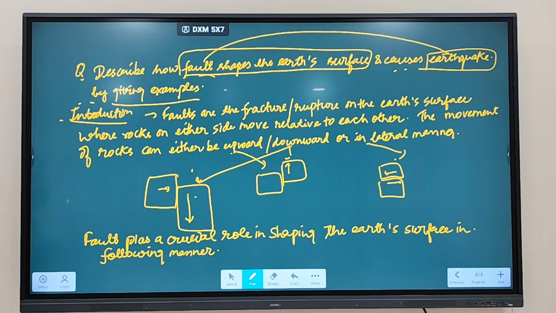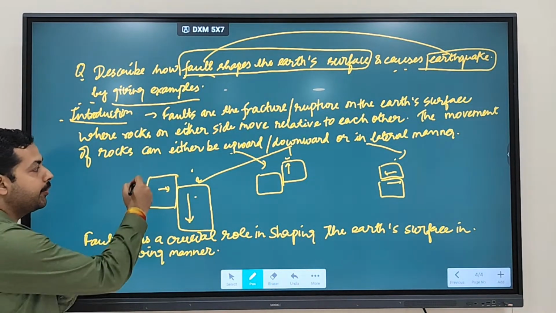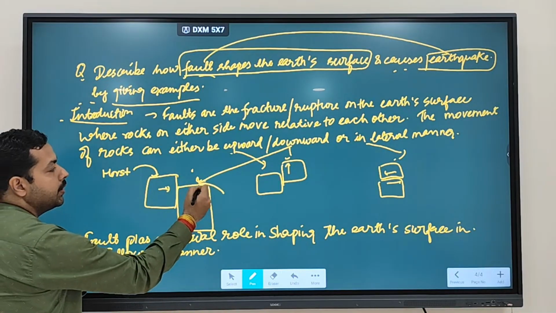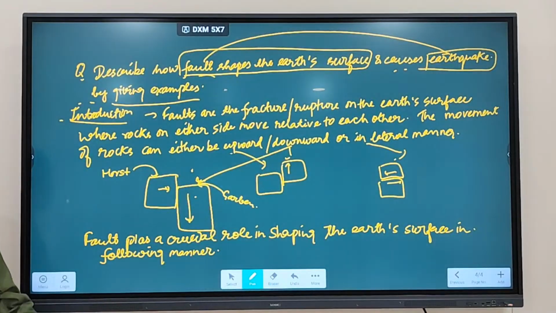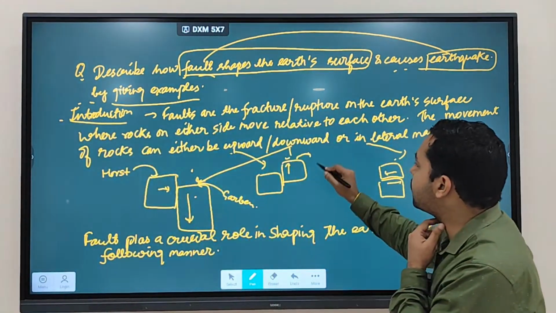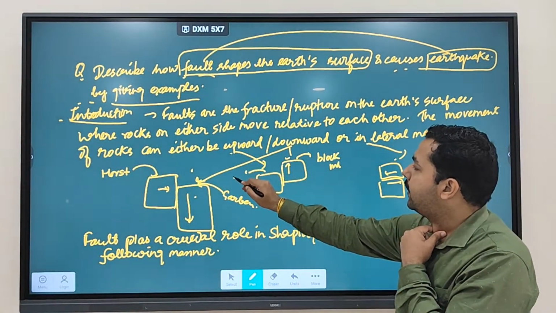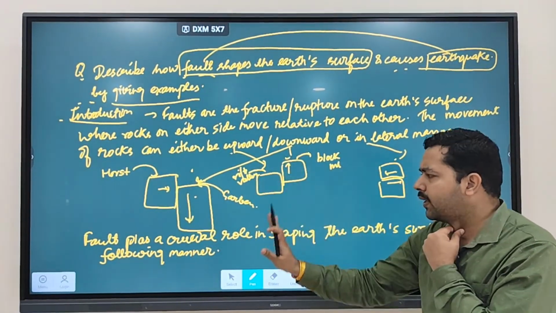Now, if you remember, we discussed the upper part is called as a horst, the lower part is called as what? Graben. So you can mention this in the diagram that this is the horst, this is the graben, etc. You can mention that in the diagram itself. Here you can mention about block mountain. Here you can mention about what? Rift valleys.